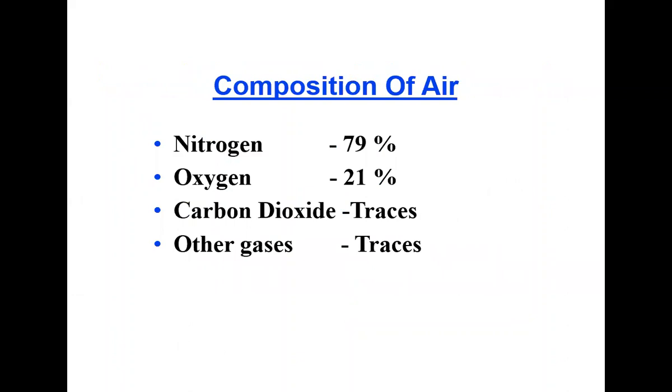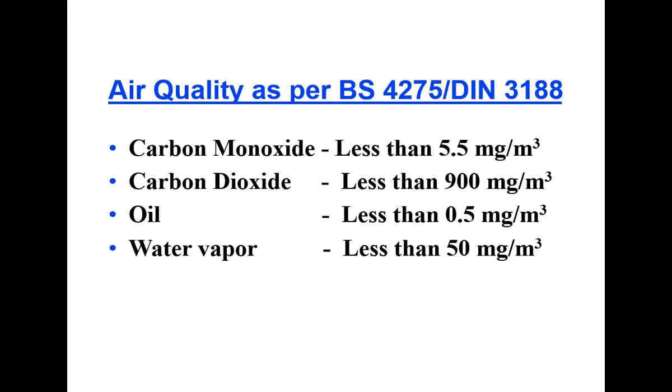The air composition is 79% nitrogen, 21% oxygen, and there may be some traces of carbon dioxide and other gases. As per BS 4275, British Standard 4275 or DIN 3188, the carbon monoxide should be less than 5.5 mg per meter cube, carbon dioxide less than 900 mg per meter cube, oil should be less than 0.5 mg per meter cube, and water vapor should be less than 50 mg per meter cube. So that is the requirement of air quality as per the British standard.